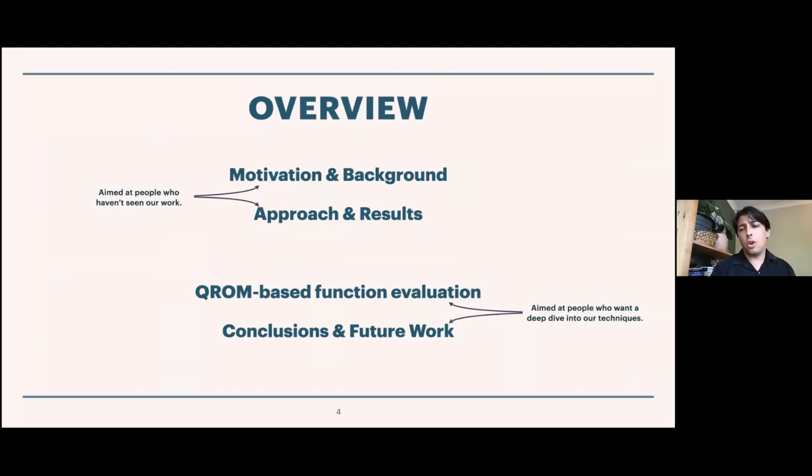I split the talk roughly into two pieces. The first piece is aimed at people who haven't seen our work, so I'm trying to give a good high-level overview. There's not that much technical detail in this first part, so that everybody will understand what we're talking about. Then, because this is QIP, I'll spend some time on some of the technicalities in our work, and I've chosen depth rather than breadth. I am presenting a specific technique that we developed for this work that we think is very likely to be useful for many other numerical approaches to quantum algorithms. Then I'll finish off with some conclusions and some opportunities for further work.